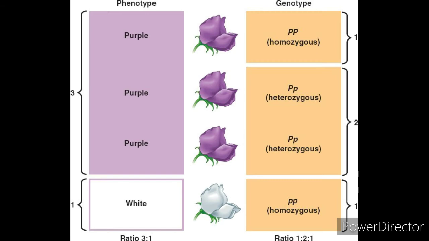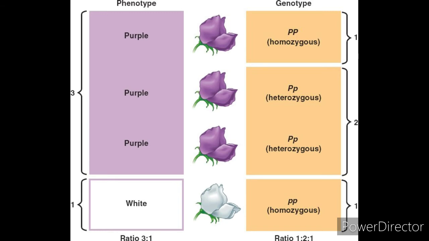Here is an example of phenotypes and genotypes. Now observe this image. The phenotype means the physical characteristic, meaning the color of the flower. We see three flowers are purple in color and one is white in color, so purple and white are the phenotypes. We represent these phenotypes by genotypes. Maybe both are capital alleles, maybe one is capital and one is small, so the genotype may be homozygous or heterozygous.